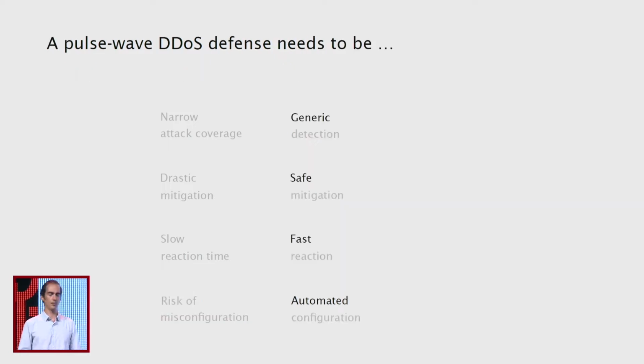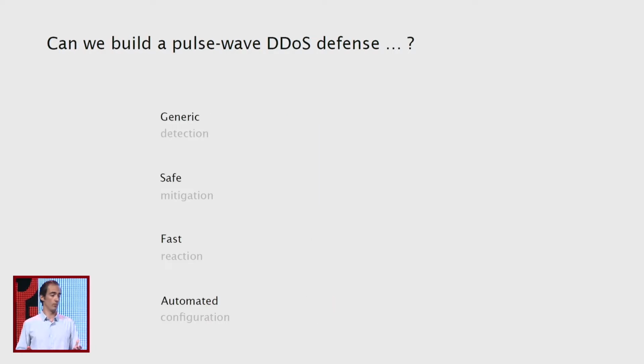So if we were to build a pulse wave DDoS defense today, we would like it to be generic, so that it can cover a broad range of attack vectors. We would like it to be safe, so that we don't have this risk of impacting performance of benign traffic in case of misclassification. We would like it to be fast, so that we can detect each and every one of the pulses of pulse wave DDoS attacks. And we would like it to be fully automated, so that we don't have the risk of misconfiguration.